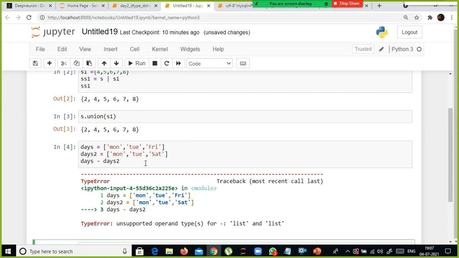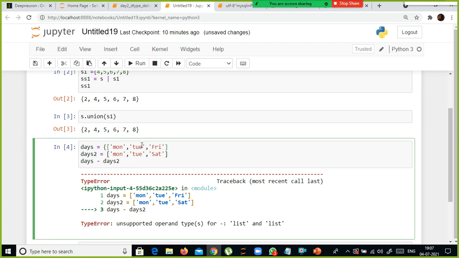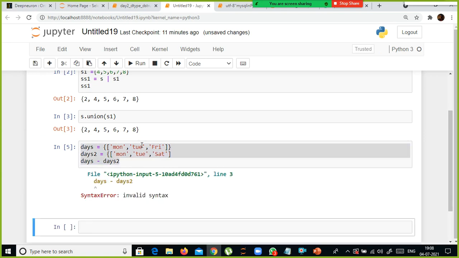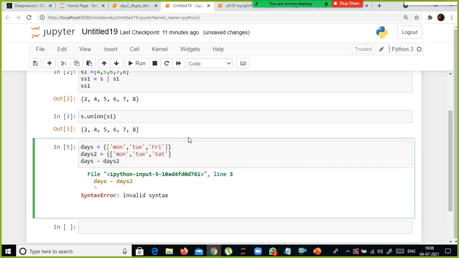This is a list, I should have used set. No problem, we can use curly braces here. Yeah, here I did not specify the curly brace.